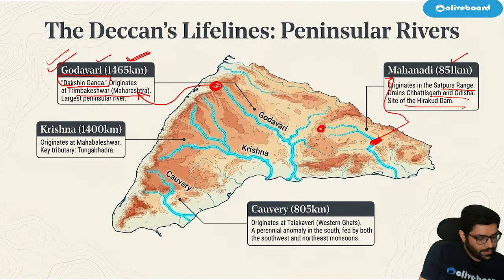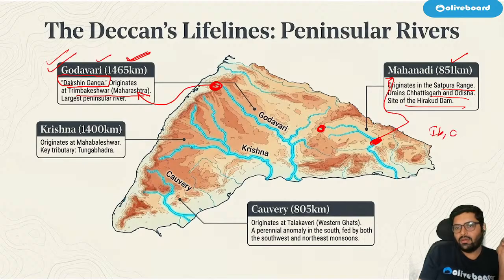Okay, so please remember this. Super important. Okay, ठीक है? Ib and Ong are some of the tributaries of Mahanadi.